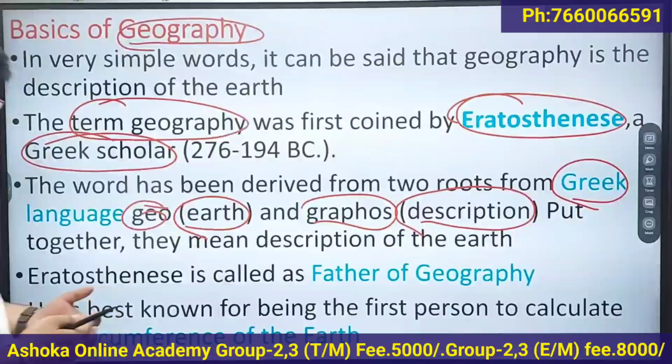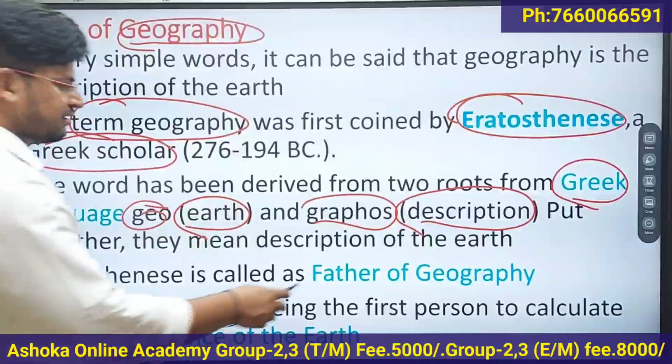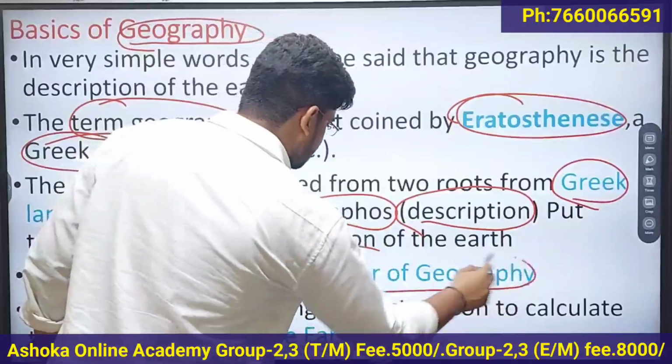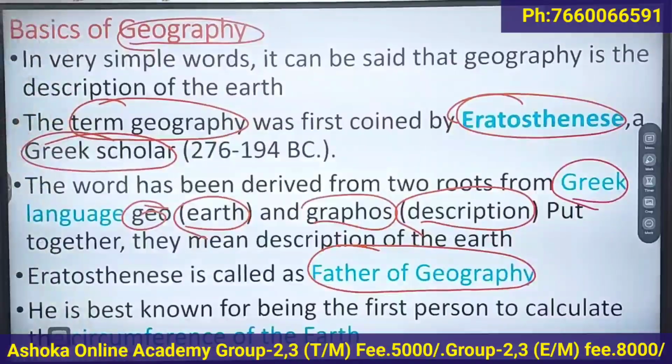So if you put together, they mean description of earth. Geography is nothing but description of earth.